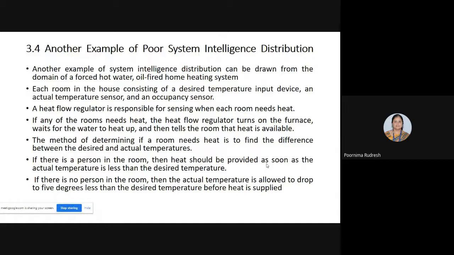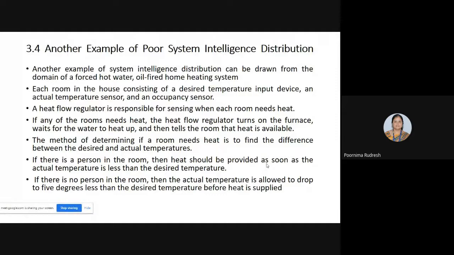If the room temperature is 20 degrees, the desired temperature is 30 degrees. Then the sensor detects the actual temperature, that is 20 degrees. Then it compares with the desired temperature, 30 degrees.